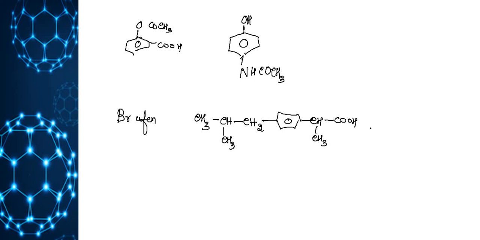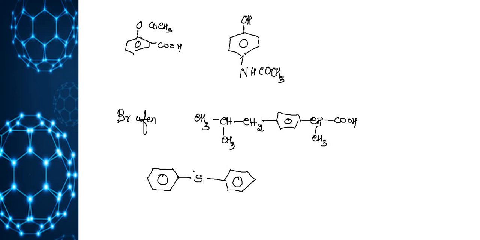Next one is disinfectant. Some of the examples we have already discussed. Bithionol. So the structure is a benzene ring, another benzene ring. So bithionol.